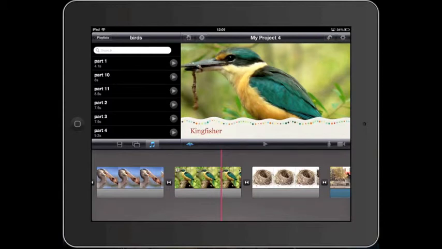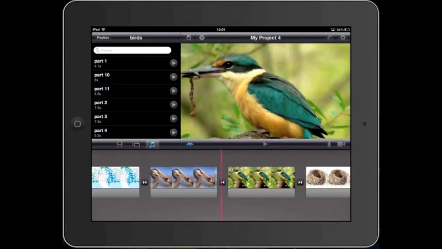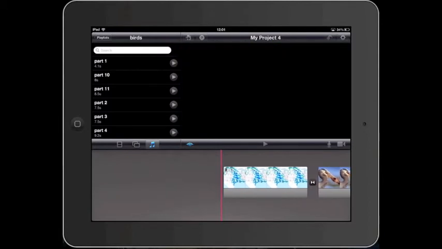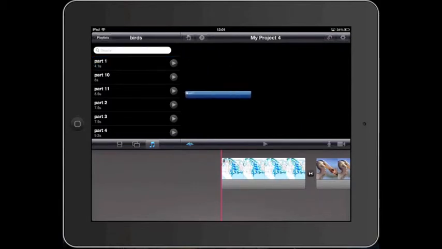Okay, so I want to put that little piece of voiceover at the beginning of my movie. So I get the playhead right back to the beginning where I want the voiceover to happen, and I just tap on it and it drops it down there.